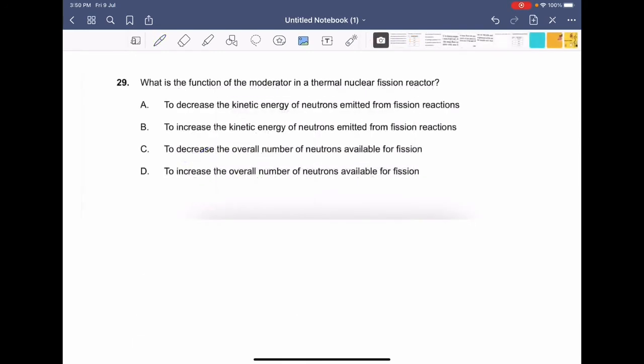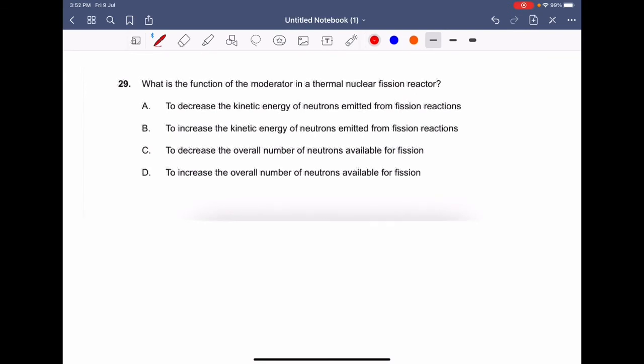Now proceeding on to question number 29. What is the function of the moderator in a thermal nuclear fission reactor? We know that the moderator helps slow down the neutrons produced by fission to sustain the chain reaction, right? So the function of the moderator is to decrease the kinetic energy of the neutrons emitted from the fission reactions. So that means the correct option to your question number 29 will be option number.